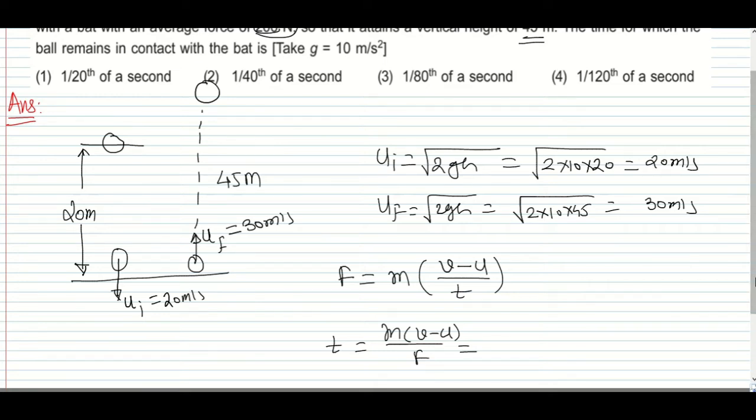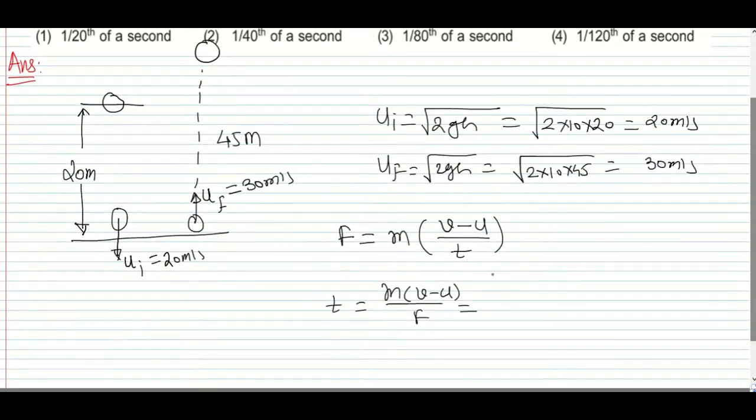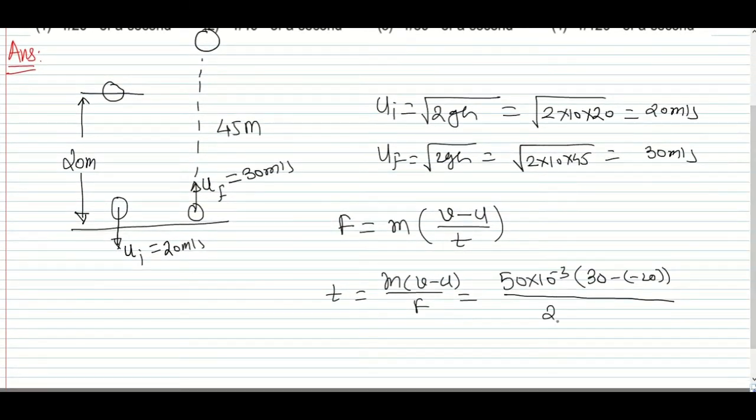What is the mass given? Mass over here is 50 gram, so 50 into 10 to the power minus 3. Final velocity we have is 30 minus initial velocity, which is minus 20, divided by the average force acting on this ball, which is 200.